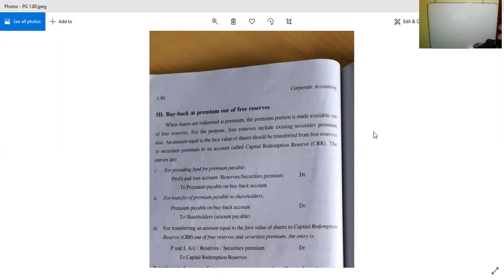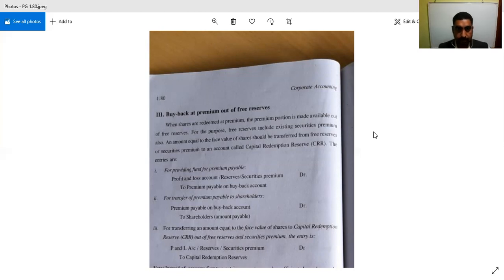So both the cases are there, means accumulated profits are also utilized, and then which one is also there? At premium it is to be issued. So what is that? We will look into. When shares are redeemed at a premium, the premium portion is made available out of the free reserves. For such purpose, free reserves include existing securities premium also. So the existing securities premium also should be utilized.